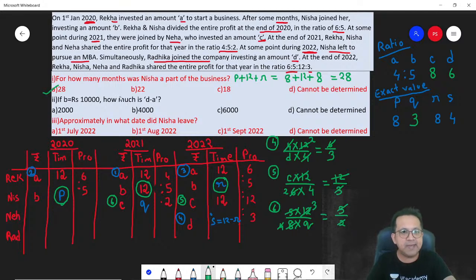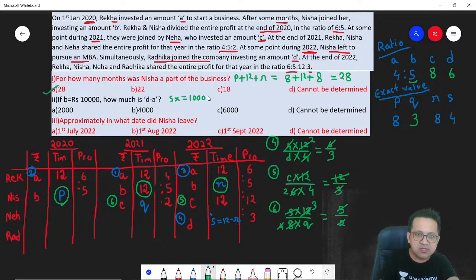Next, if B is rupees 10,000. So what is B? B is rupees 10,000. So remember in our case B is 5. So I can say 5x. Remember that's the ratio. What you see of B is a ratio. So 5x is equal to 10,000. So can I say it would mean x is equal to 2,000.